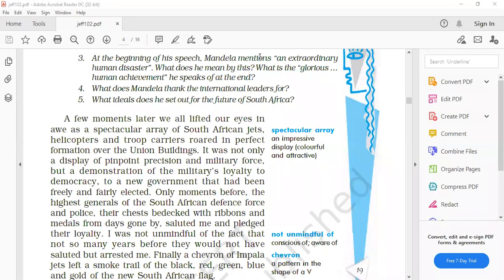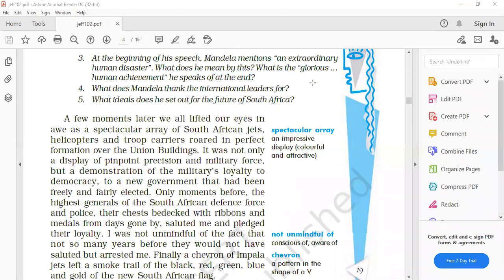Khushdeep, beta. What does Mandela thank the international leaders for? Mandela thanked the international leaders for having come to take possession with the people of his country.